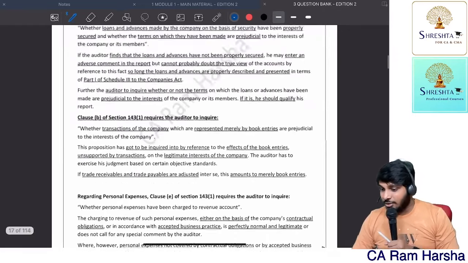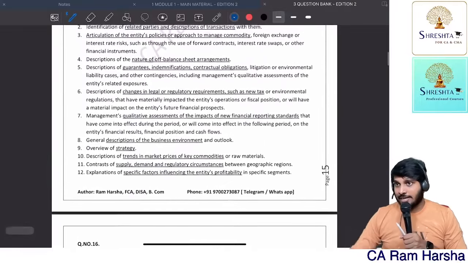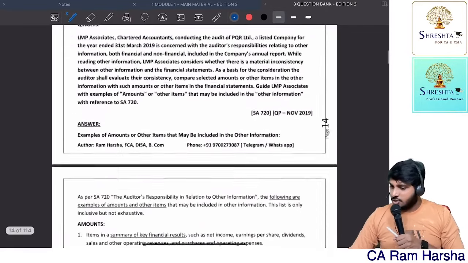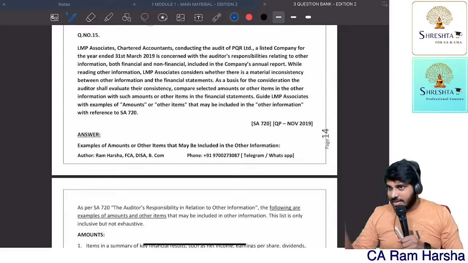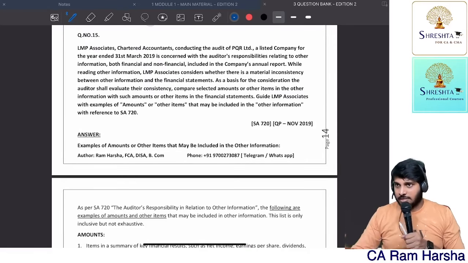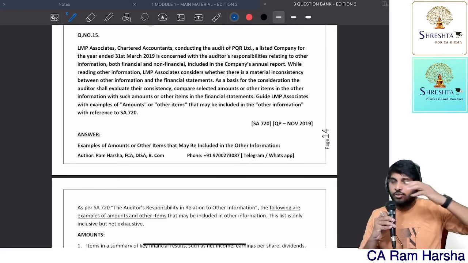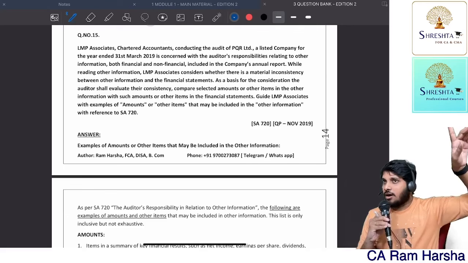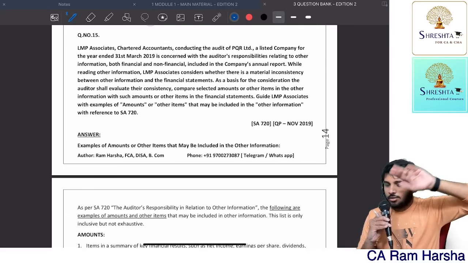In fact, I'm telling you, this question bank is not updated. Right now, it is January 3rd, 2023. Getting it? This question bank is not updated. But by the end of this month, we are updating it. This question bank contains examination questions up to the May 21 attempt. May 21 or maybe December 21.